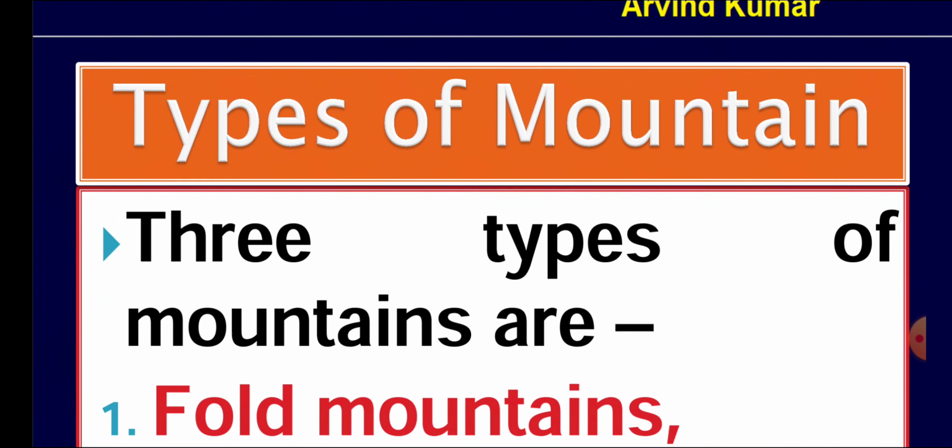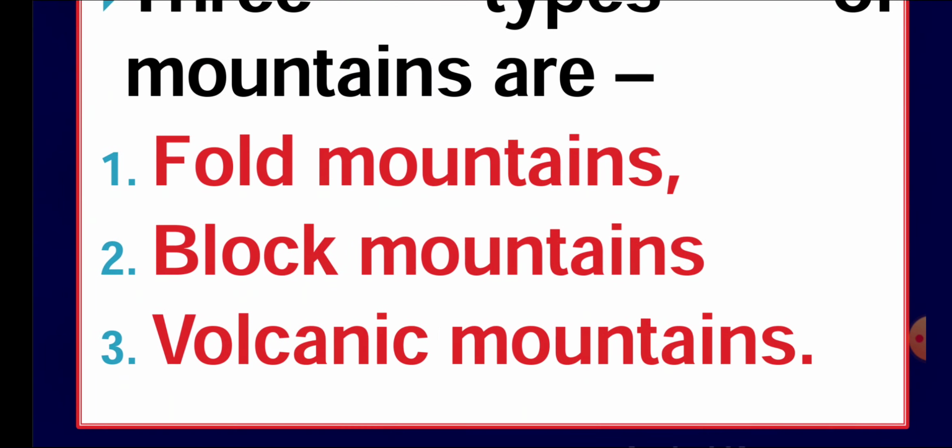Here we have some types of mountains. There are three types of mountains. One is fold mountain, second one is block mountain, and the third one is volcanic mountain. The Himalayan mountain and Alps, these are the young fold mountains. And the Aravalli range in India is considered as the oldest fold mountain range. So the range has considerably worn down due to the process of the erosion. Appalachians in North America and Ural mountain of Russia means they are having low elevation. They are very old fold mountains.